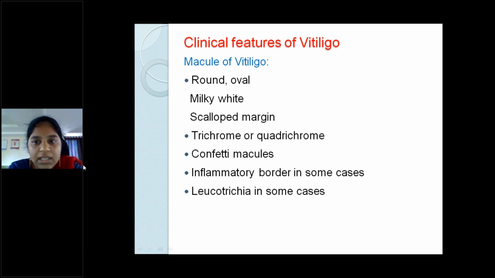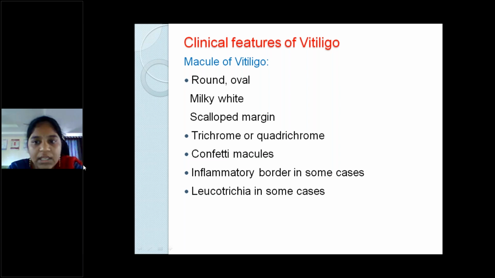And the clinical features of vitiligo can be based on the presentation. It is divided into many subtypes. The most common presentation is macule or patch of vitiligo. They are round, oval, milky white. We have to remember that these are not hypopigmented patches. They are depigmented, complete loss of pigment. That is very important. And scalloped margins, curved margins, and trichrome or quadrichrome.